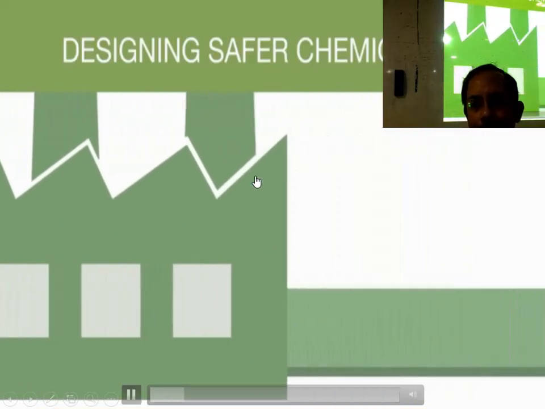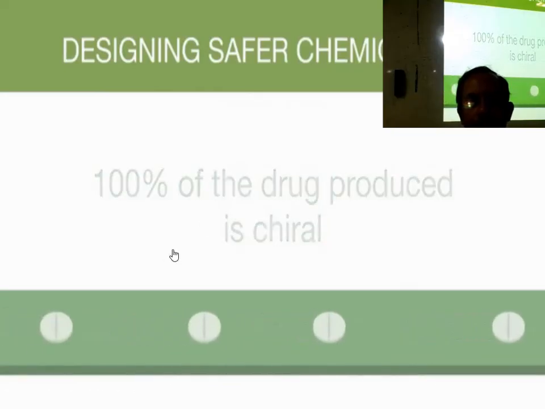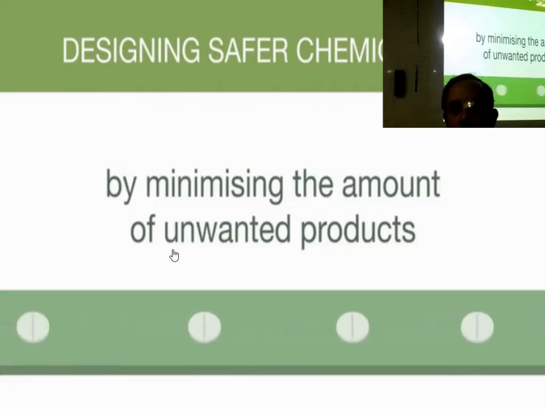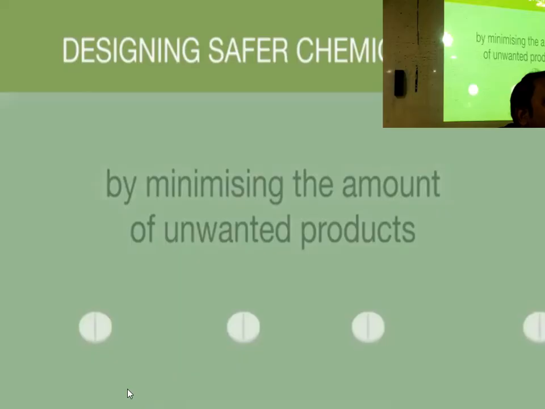Industry is trying to produce medicines whereby 100% of the drug produced is chiral. This fulfills another rule of green chemistry by minimising the amount of unwanted products. Particularly what I told you is applicable for medicine and drugs. In medicines and drugs, a particular chiral molecule is very much effective, the other one is not at all effective. So normally, suppose D product and L product, dextrorotatory and levorotatory. My medicine is dextrorotatory. Levorotatory also will be produced in general if you use chemicals. So dextro and levo both will be produced, but we need dextro only.